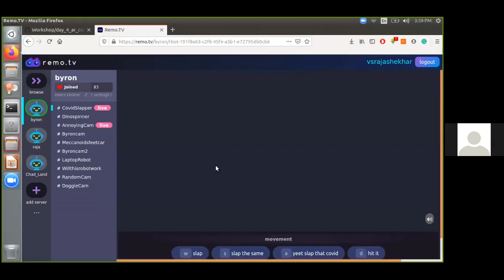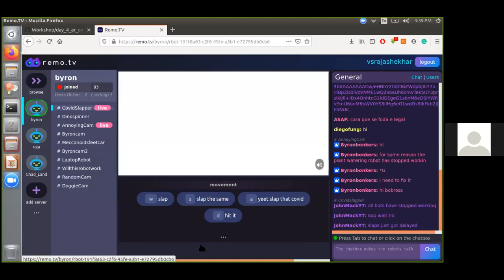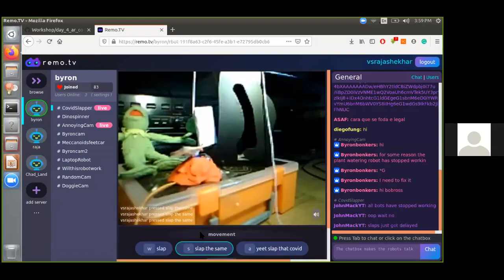So you can get inside this, and you can browse for some robots, and you can go inside this robot, and there is a robot called COVID Slapper. If you press the S button on the keyboard, you can slap the robot. So you can see it slapping the robot. This kind of thing you can connect through the internet and try to access. So remo.tv is the website name.